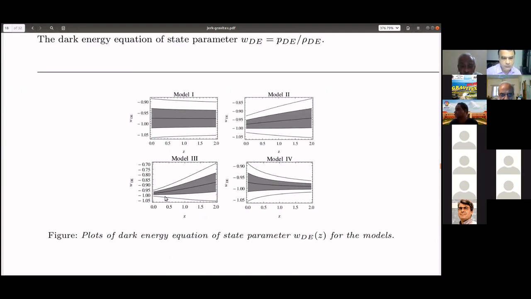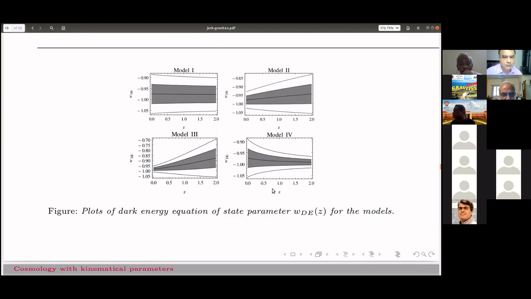For model 3, it is barely included. In all other models, it is quite comfortably included in 1 sigma. These plots are up to 2 sigma confidence level. So this is the equation of state parameter.